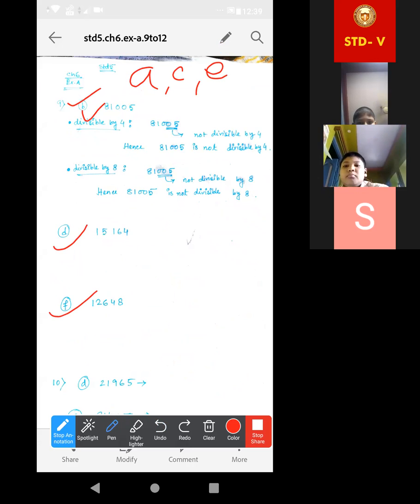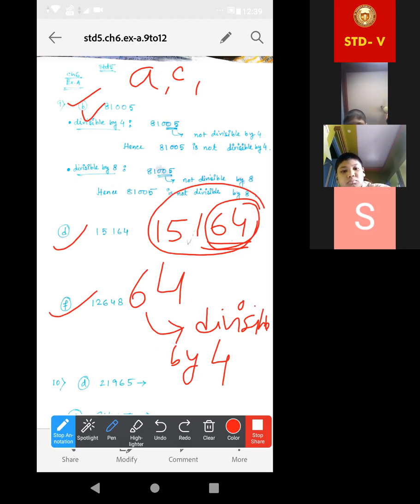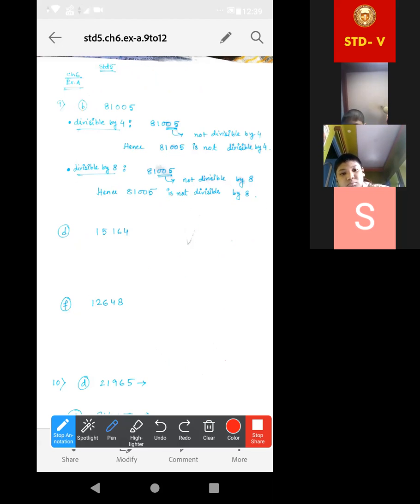Now look at this. I am doing number D. It is 15,164. Look at this one. This place, 64, is divisible by 4. Hence, the given number is also divisible by 4. Now, what to write here? We have written the number by 4. The rule I am writing: last 2 digits.